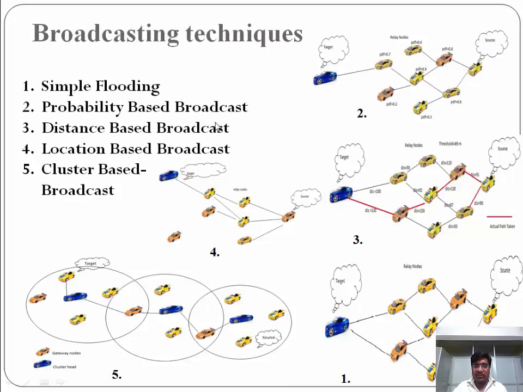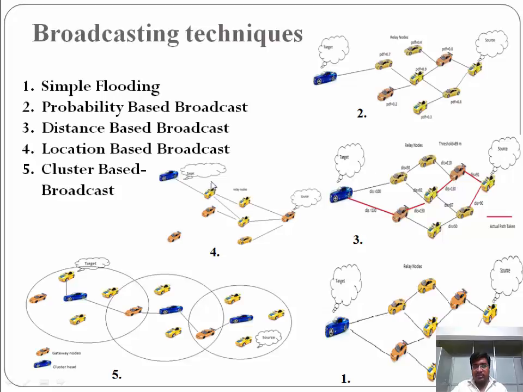Second one is probability based flooding. Here the relay node is selected on the basis of probability. The vehicles having the maximum probability will rebroadcast it in the network further. Third one is distance based broadcast. In distance based broadcast, the vehicle which is at the maximum distance from the sender vehicle will be selected as a relay node for further rebroadcasting in the network.